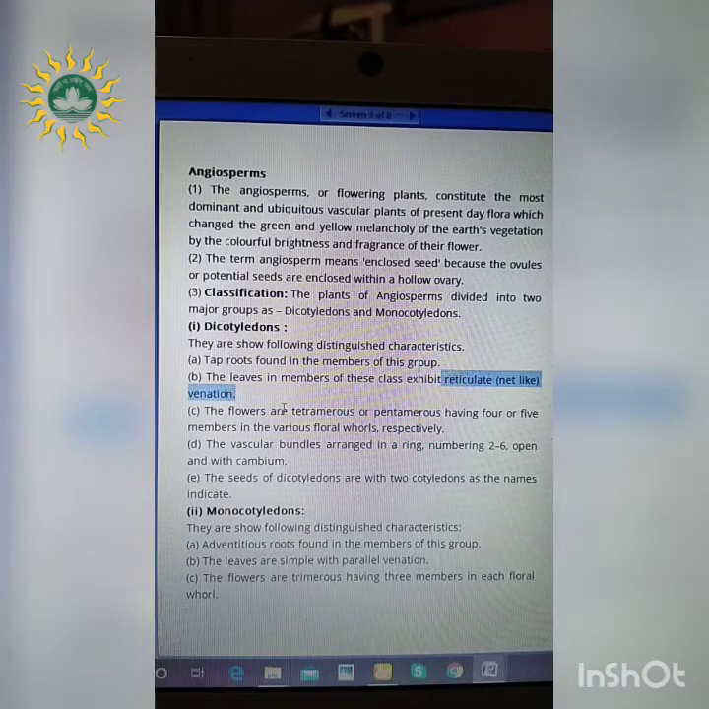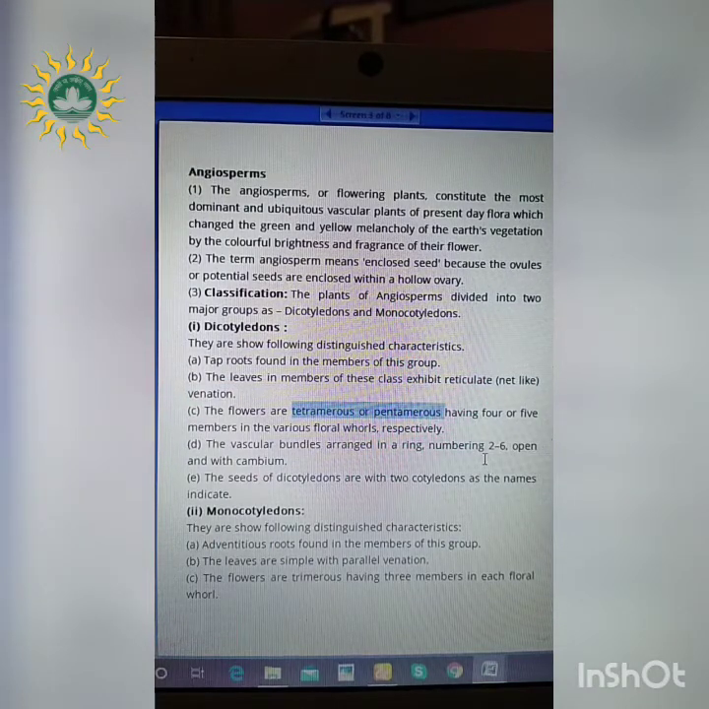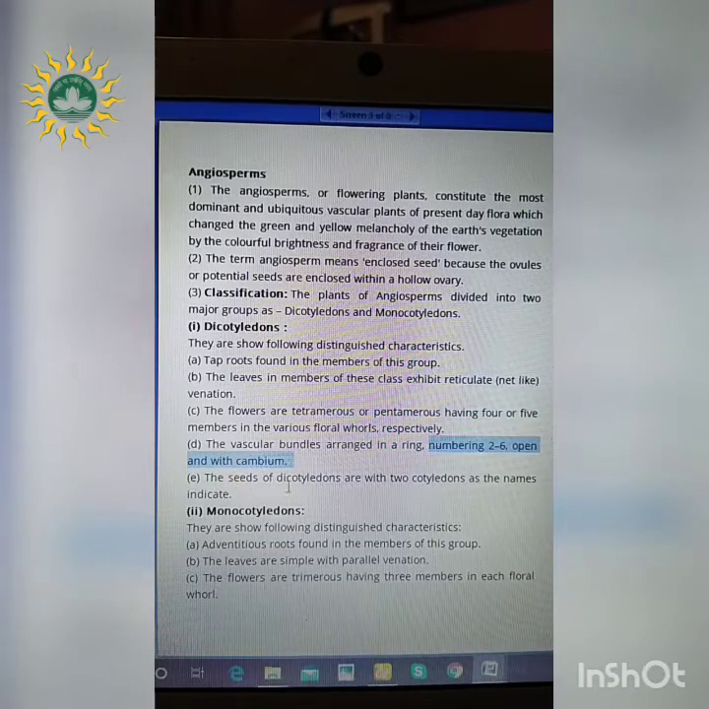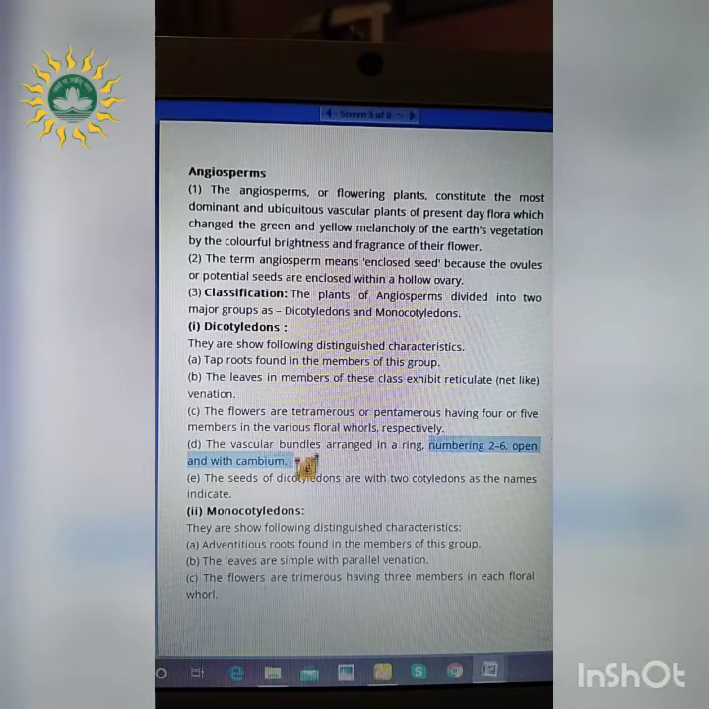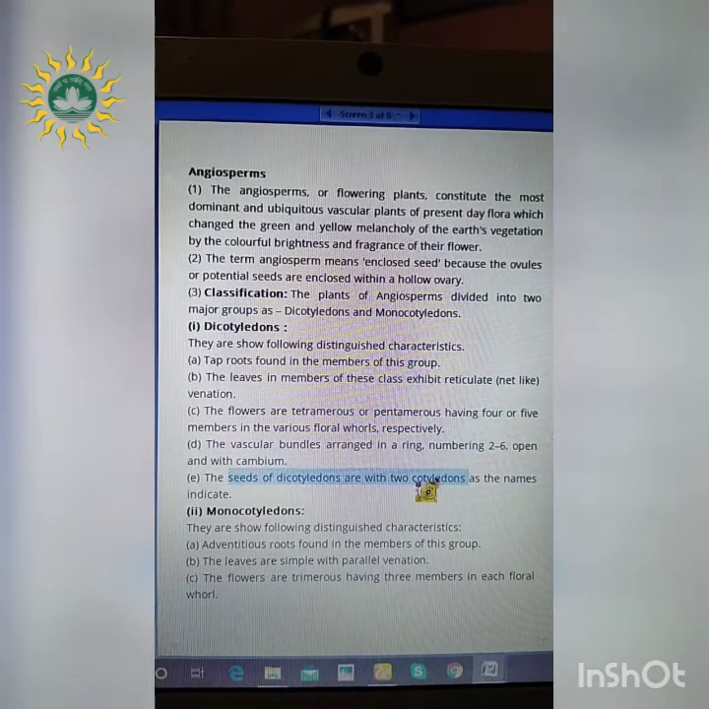Next, the flowers are tetramerous or pentamerous. That means tetra means 4 and penta means 5. The vascular bundles are arranged in a ring, numbering 2 to 6, and open with cambium. The cambium is present, meaning what? That means secondary growth takes place in these plants. The rest of the details about the cambium will come in the chapter Anatomy of Flowering Plants. Okay, so coming back to dicotyledons, the seeds are with two cotyledons, as I have mentioned previously.